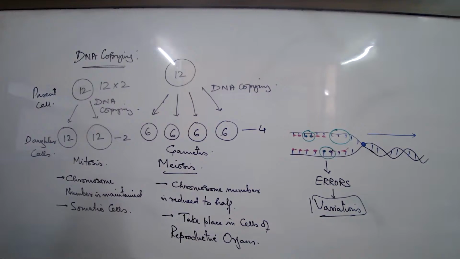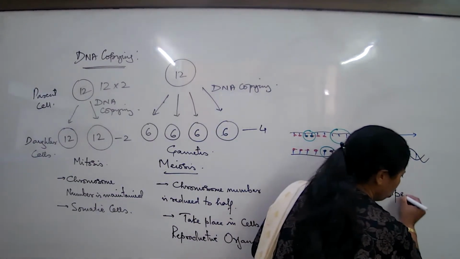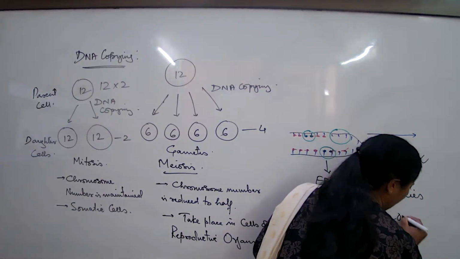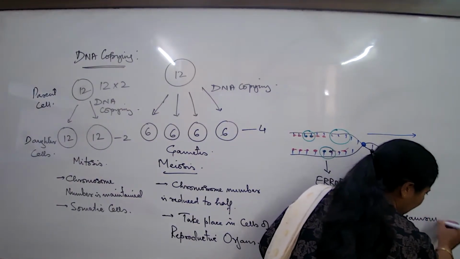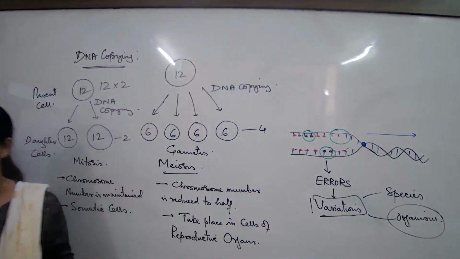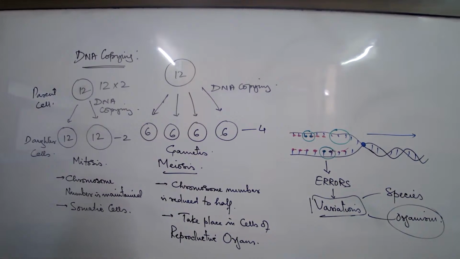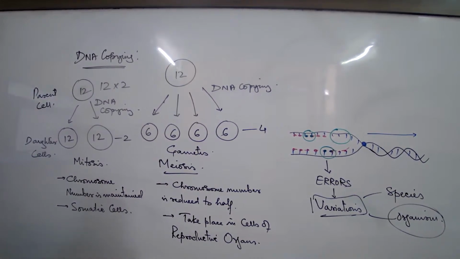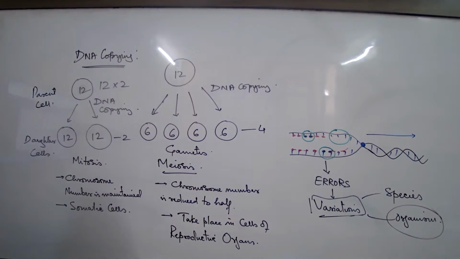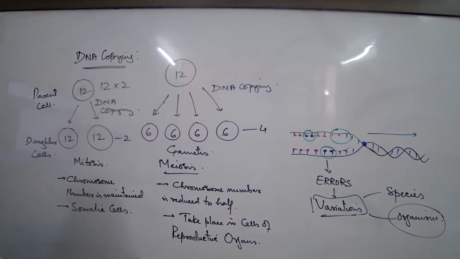I am using two words here, for a species and for an organism. When I say it is only for an organism, that means only one single individual I'm talking about, or few. Try understanding what I'm speaking. I said quite a number of times variations are limited in few organisms of a species. When I say species, what do you understand? A large number of organisms of the same kind.